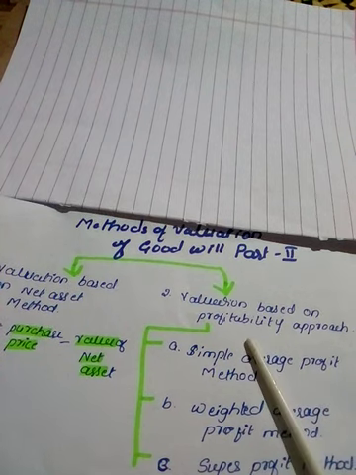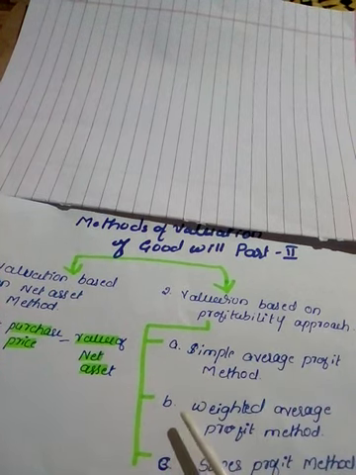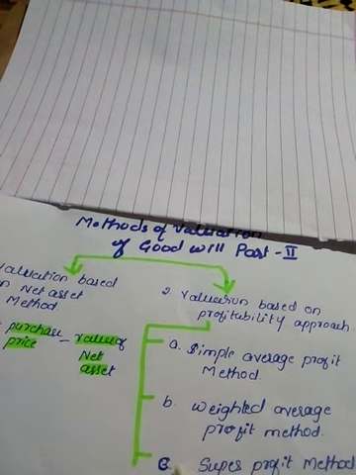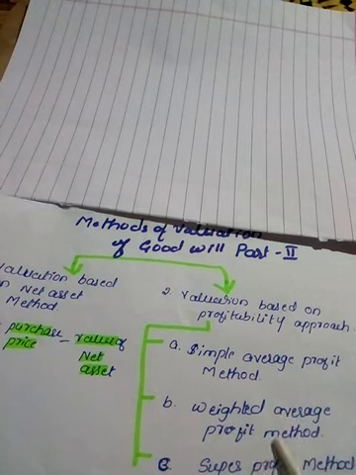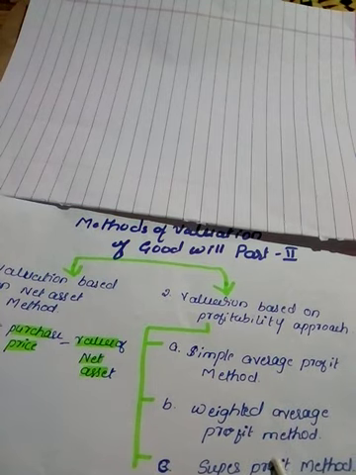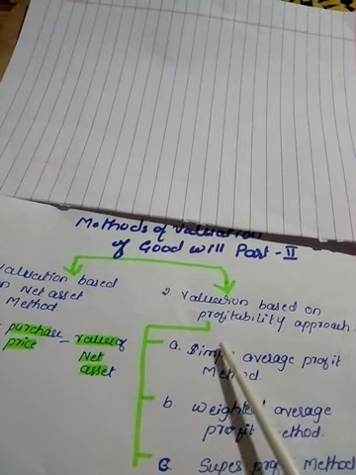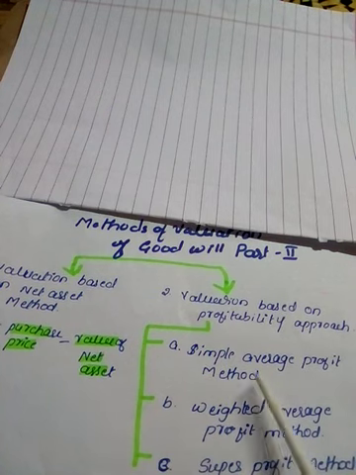But under the valuation of goodwill under the profitability method, another three methods are available. One is the simple average profit method, second is the weighted average profit method, third is the super profit method. First we shall move with the simple average profit method.